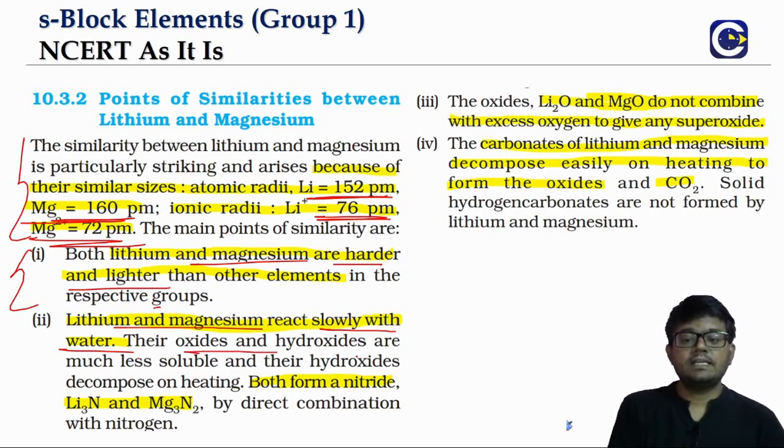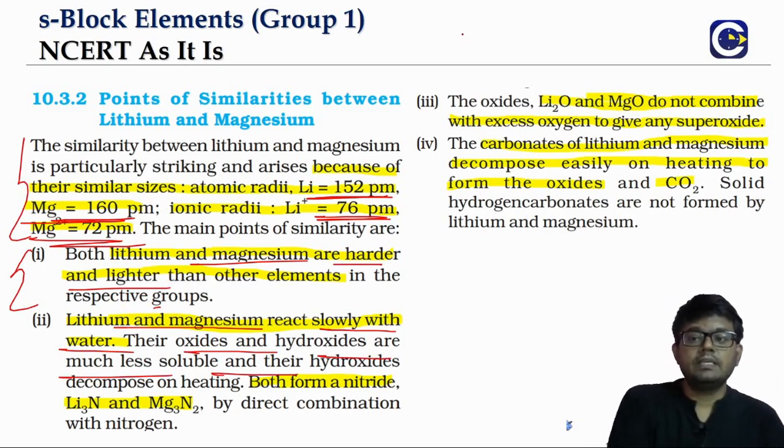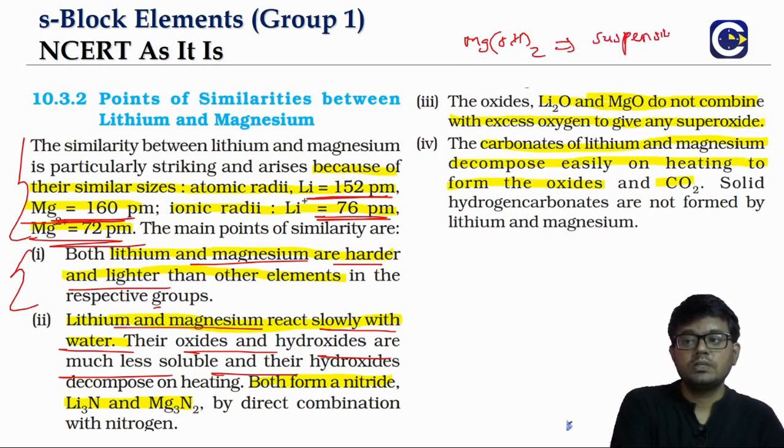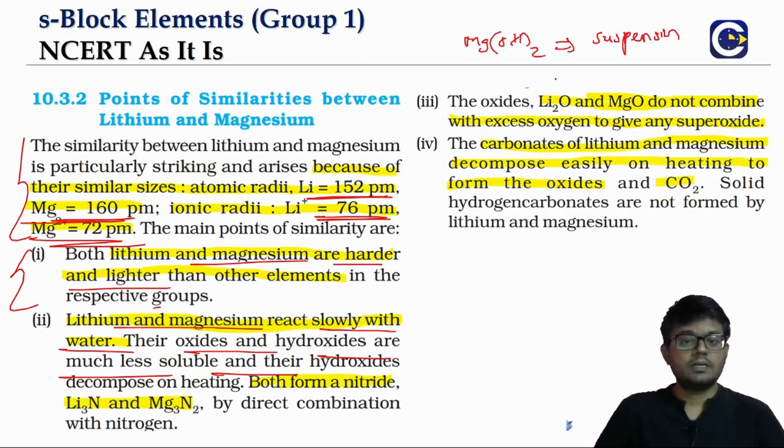And their oxides and hydroxides are much less soluble, like magnesium hydroxide. We'll see it can even form a suspension in water, meaning not a clear solution. That's what we call milk of magnesia, which is used to treat the stomach acidity problem. So we also call it an antacid. And the hydroxides will decompose on heating.